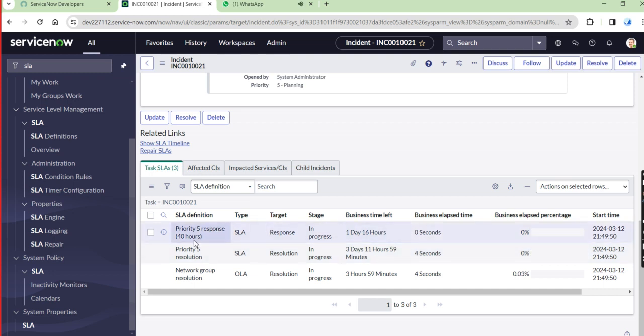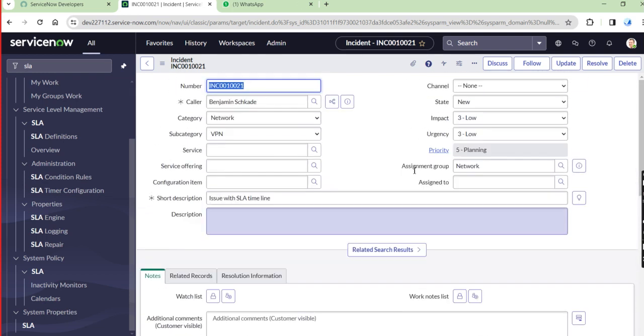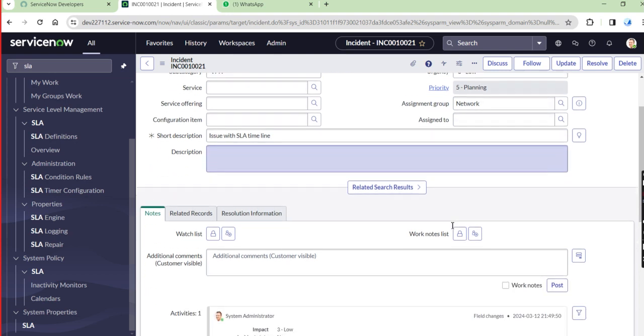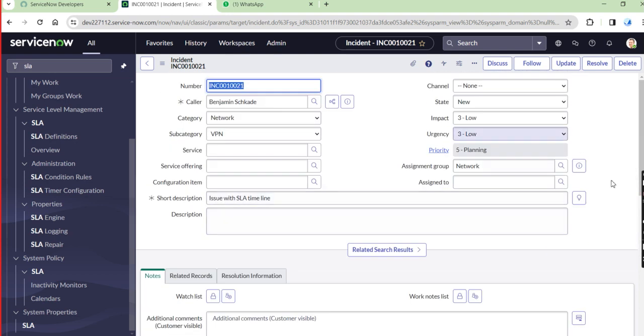And our response SLA is response within 1 day 16 hours. So you should respond within the 1 day, that means within the 1 day you should assign the assignee. Then it takes time for the resolution of the particular ticket. So that is there. Now, is there any issue?